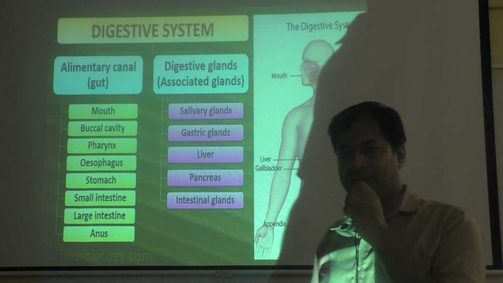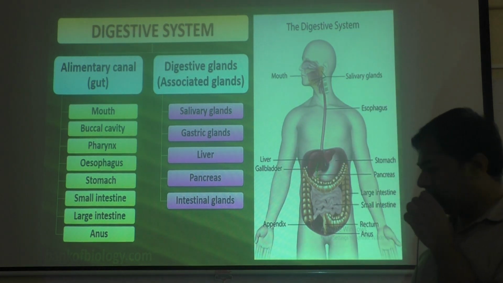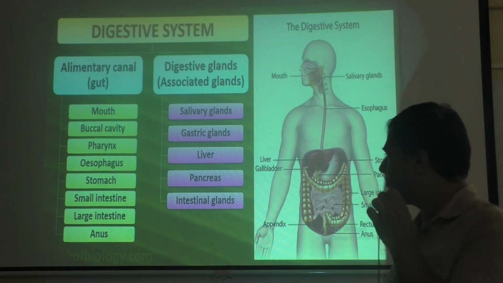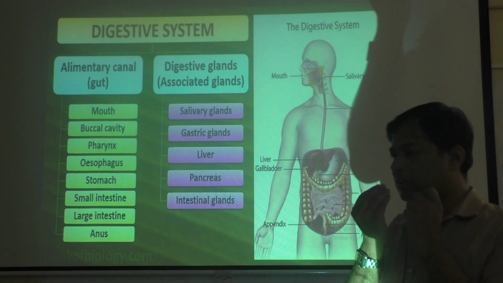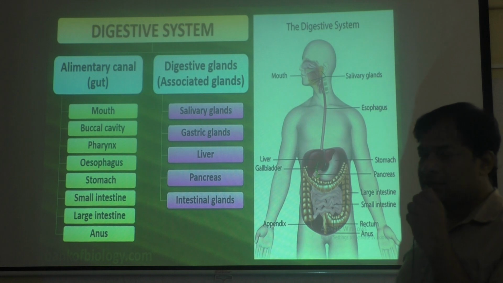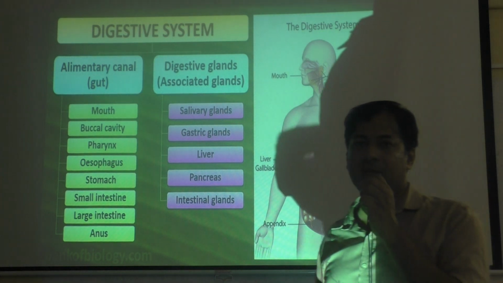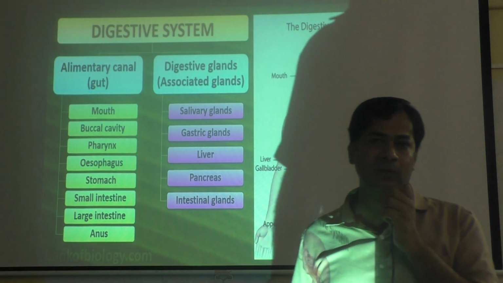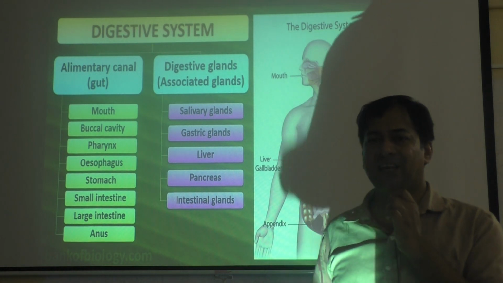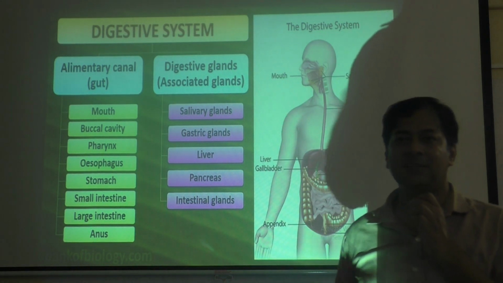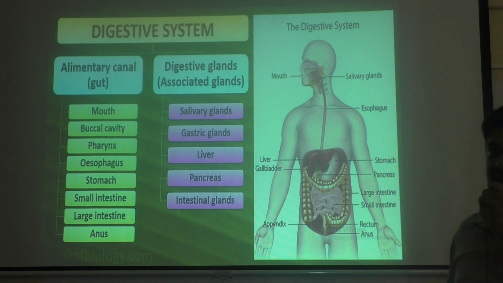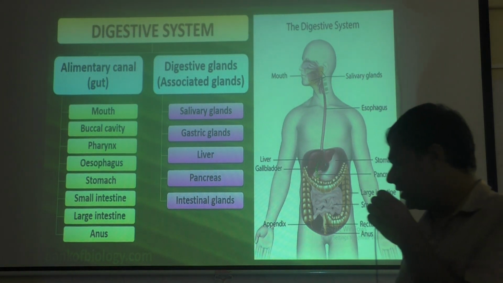You have learnt it in 10th standard. Salivary glands are required to release saliva in the mouth, because that saliva mixes with food. Second, when food goes to the stomach, there are gastric glands. The word gastro means stomach. Gastric glands are in the stomach, and they release gastric juices. That gastric juice is required for the digestion process.